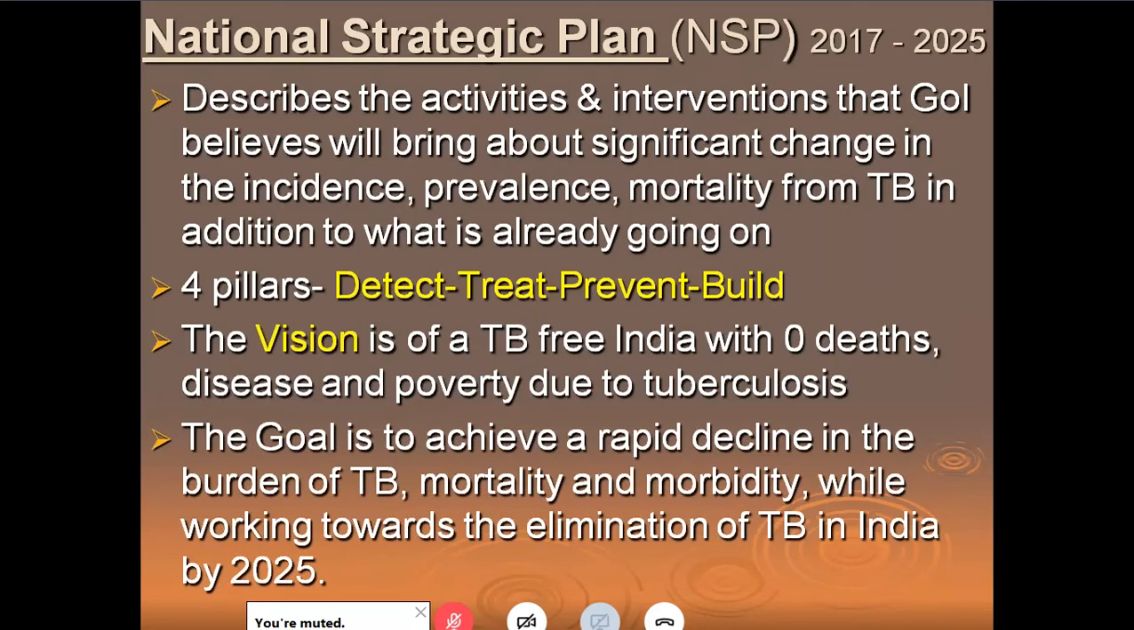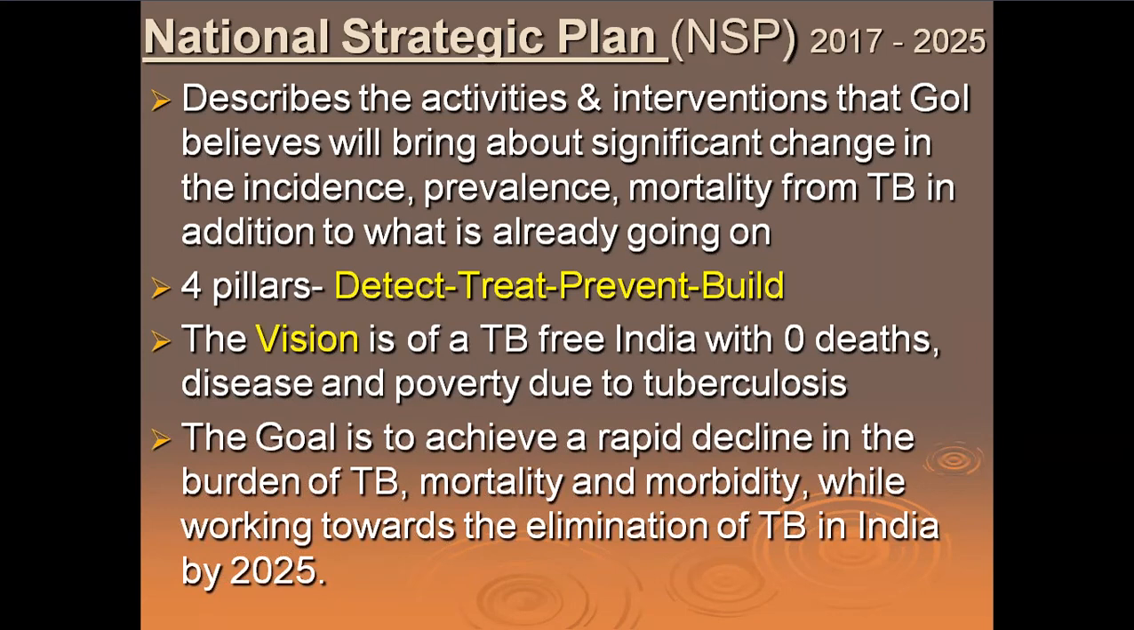This is other than the RNTCP. I just want to apprise you of this because you may hear this word. It describes the activities and interventions that the government believes will bring about a significant change in the incidence, prevalence, mortality, and morbidity from TB. There are 4 pillars of the national strategic plan. They are detect as many as possible, treat as many as possible. See, all old wine in a new bottle. And prevent as many as possible, as well as build the surveillance and the treatment and the monitoring methods. The vision is of a TB-free India.